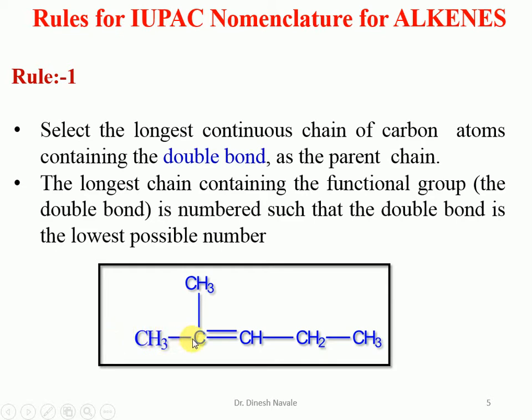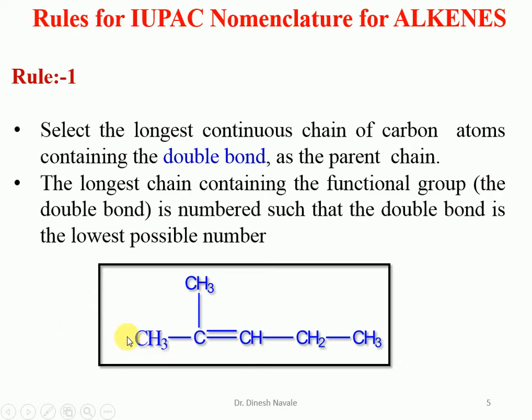So we cannot start the numbering for this alkene from the right side. We have to start the numbering from the left side because it gives the lowest possible number 2 for the functional group. So this is the first rule: select the longest possible carbon chain, and after selecting it, make sure the functional group or the double bond gets the lowest possible number. So here we start numbering from the left hand side.